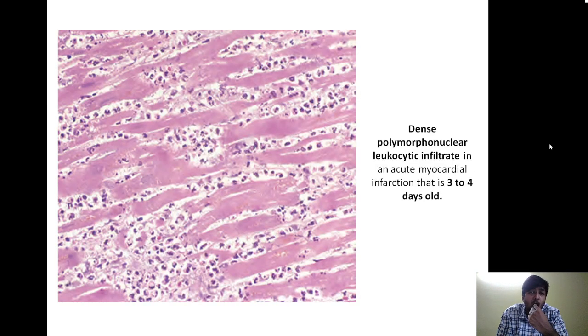If you see over here, the coagulative necrosis is very prominent. You cannot see any nuclear structures. It is just eosinophilic masses of coagulative necrosis, and there is a lot of neutrophilic infiltrate. So whenever the term coagulative necrosis or neutrophilic infiltration is used, remember it is day 1 to 3 in which it is most prominent.